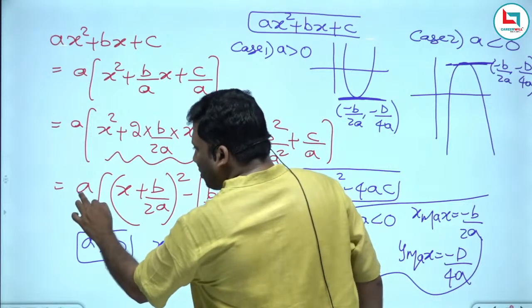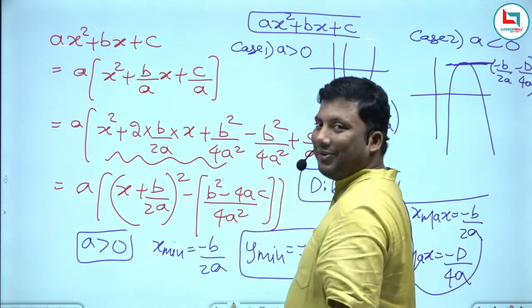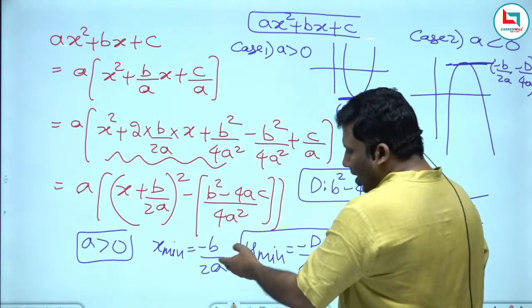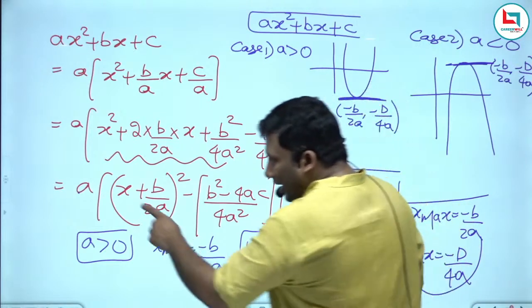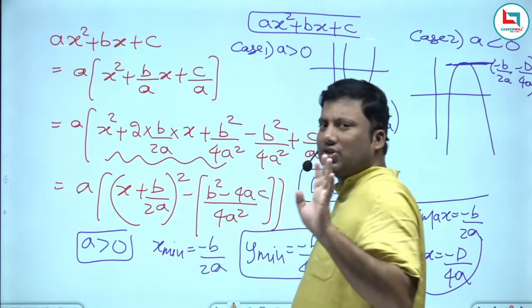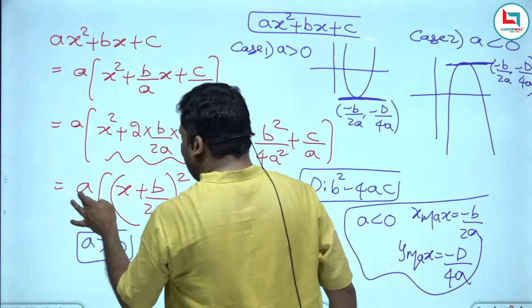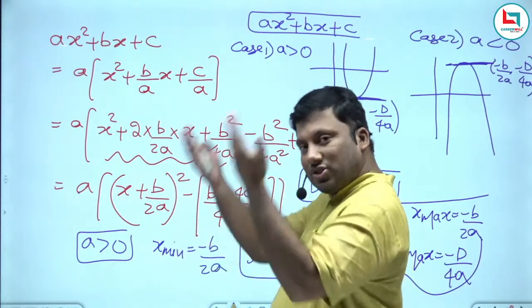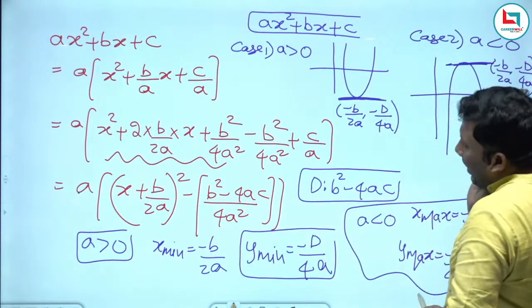Greater than is positive. Positive into negative, negative means I will get a minimum value. If a is negative, anyway the square function is positive. A is negative, negative into positive value, so I will get a maximum value.